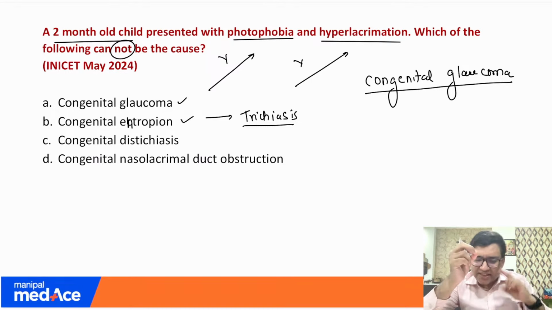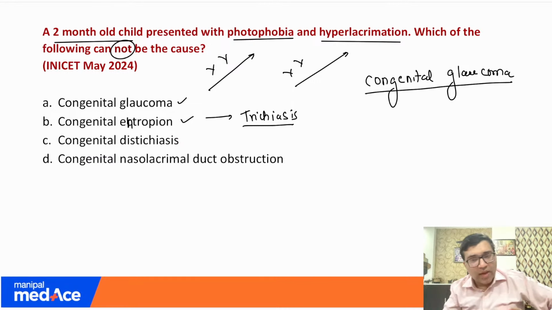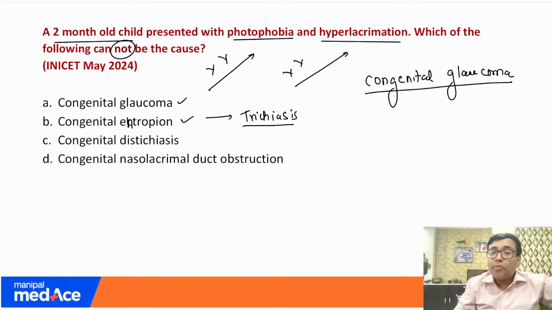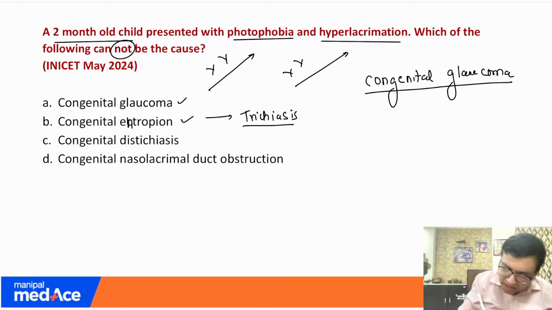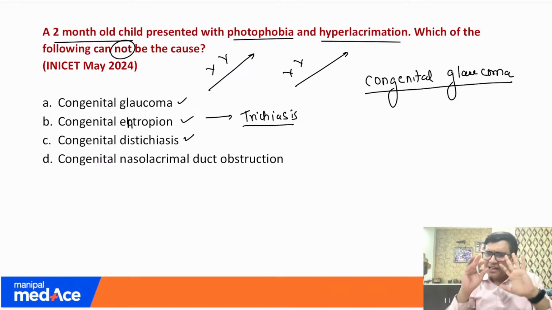So these patients definitely would have hyperlacrimation and photophobia, but no ophthalmos. In congenital glaucoma, there would be a large eyeball as well. That would not be there in the patients who are having an entropion. Now, distichiasis. There was a slight confusion here.